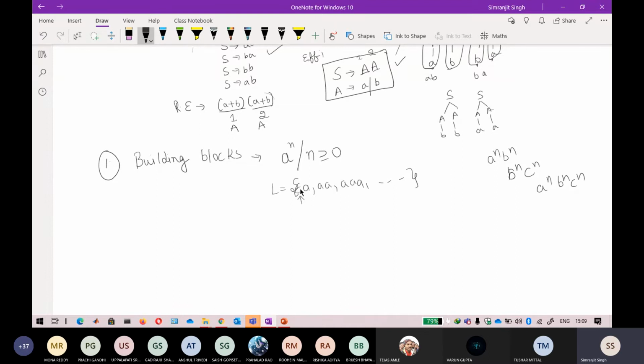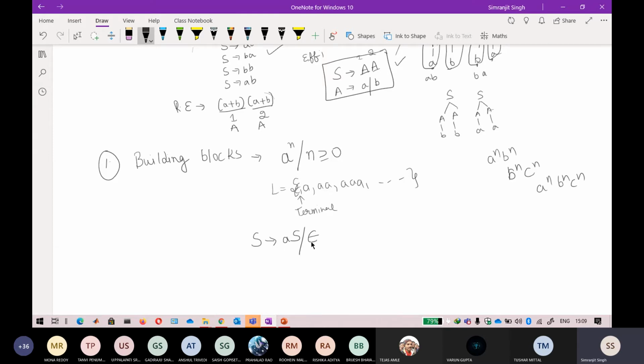Epsilon is also a terminal symbol, so it is a part of the string and a part of the language. Keep that in mind. Now what you can do is use the start symbol and write it like this: S goes to aS, and epsilon is also in the language.